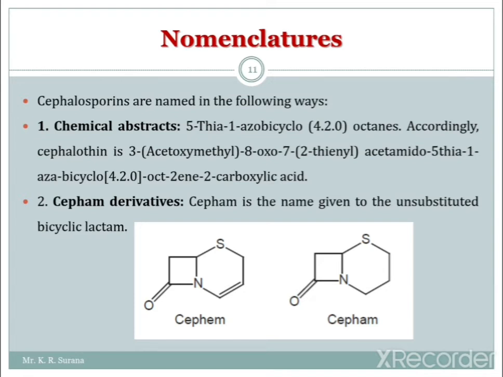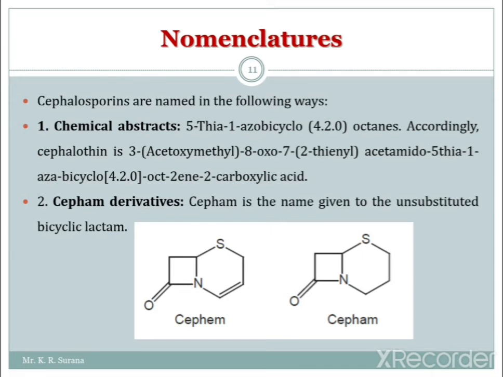According to this, cephalothin is named as 3-acetoxymethyl-8-oxo-7-(2-thienylacetamido)-5-thia-1-azabicyclo[4.2.0]octane-2-carboxylic acid. Okay, this is the name.